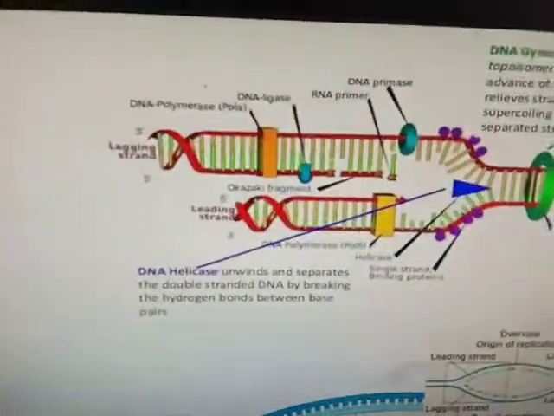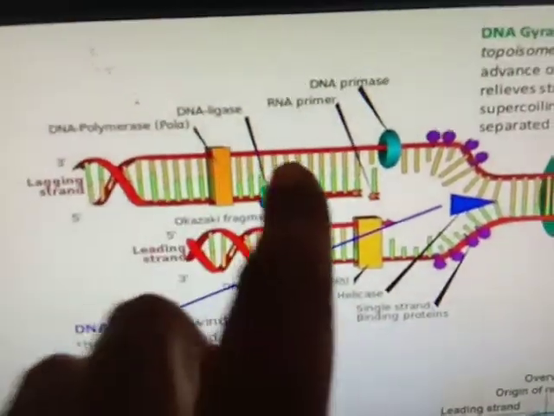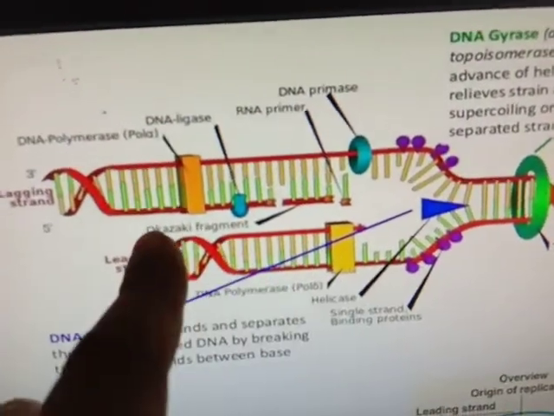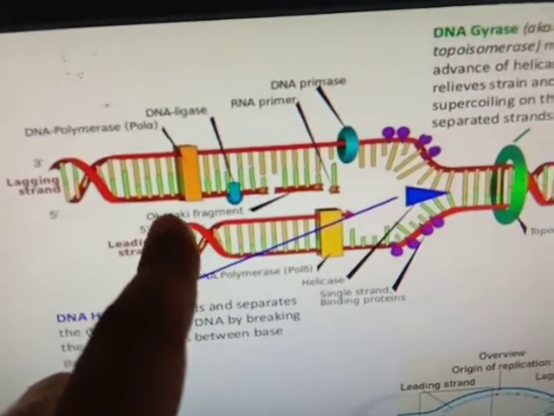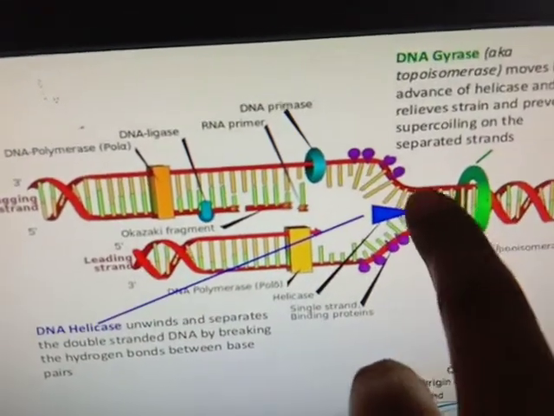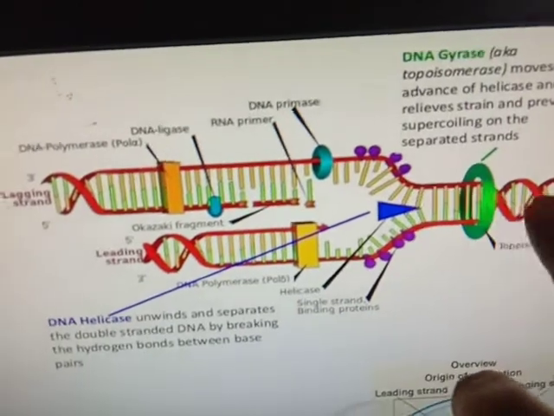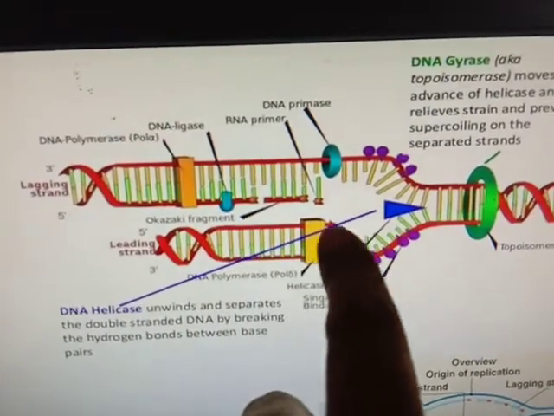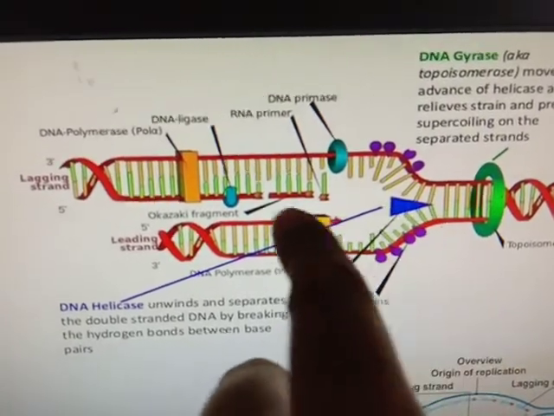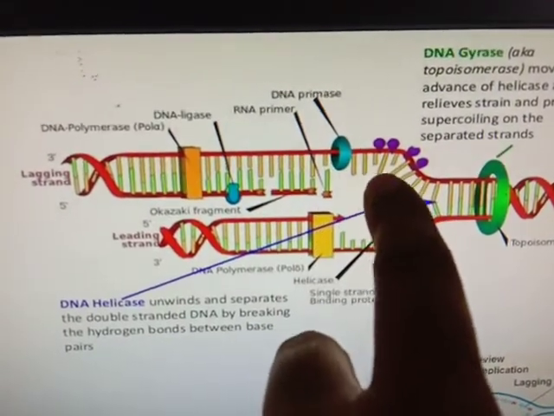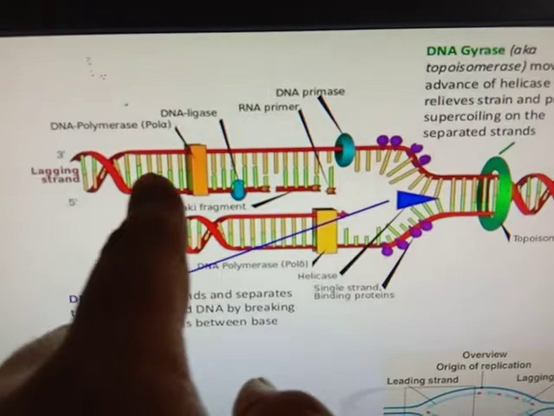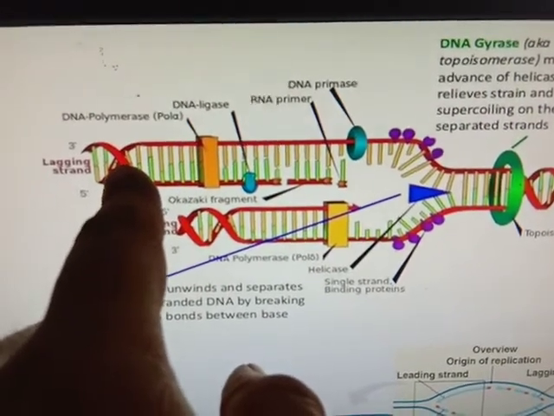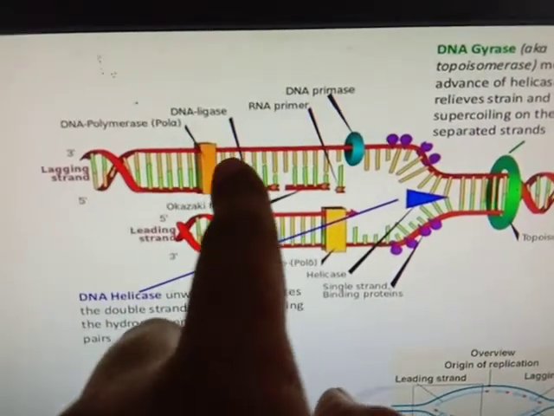So here we explain. Okay, this is double-stranded DNA, so it gets separated. One strand is synthesized toward the replication fork, meaning here unwinding takes place. So here one DNA strand is synthesized along the replication fork. It is called the leading strand, whereas the other DNA synthesis occurs in the opposite direction, away from the replication fork, called the lagging strand.